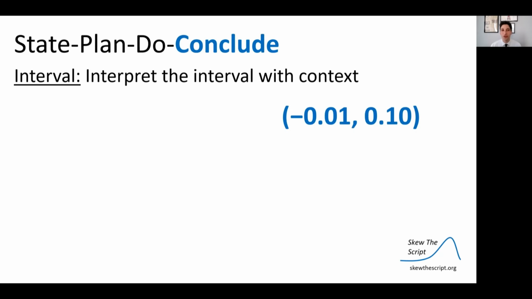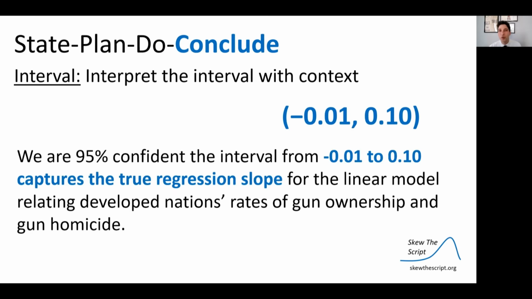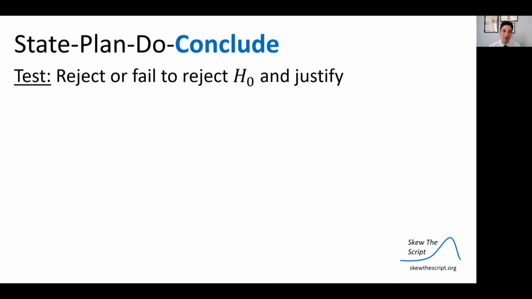And then finally, the conclusion phase. For an interval, we're going to interpret this interval with context. So we are 95% confident the interval from -0.01 to 0.10 captures the true regression slope for linear regression relating developed nations' gun ownership and gun homicide rates.